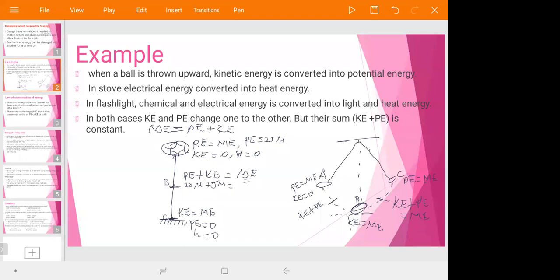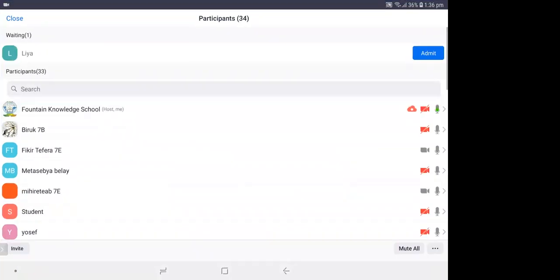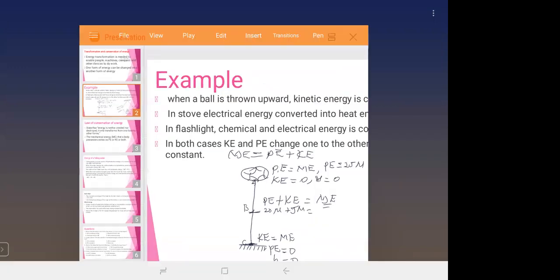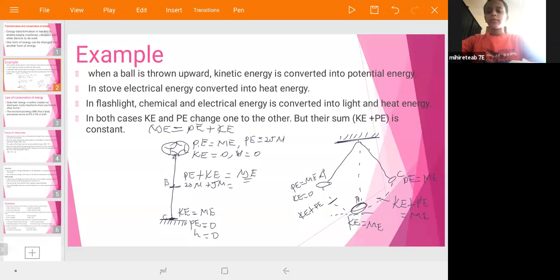These are examples of the conversion and transformation of especially mechanical energy. Have you understood?